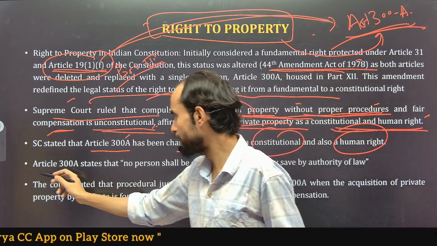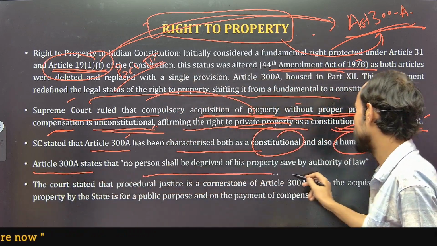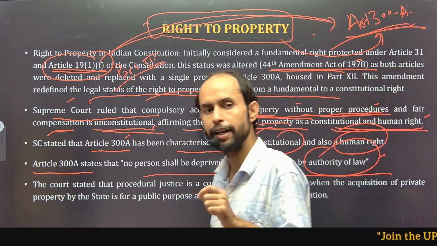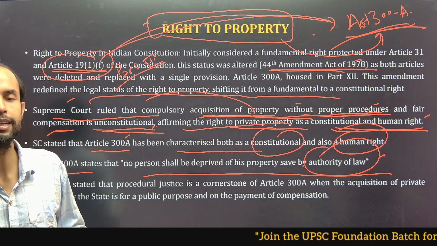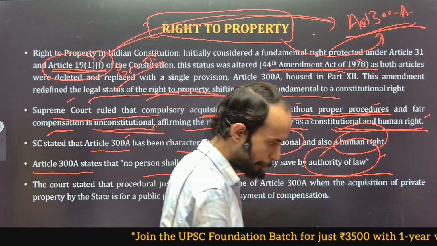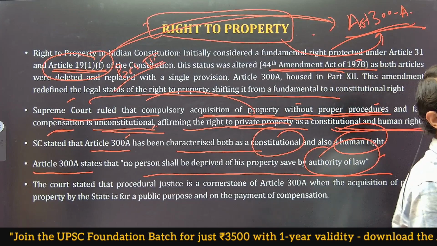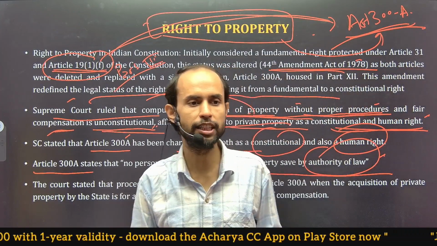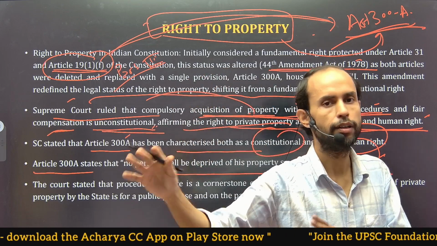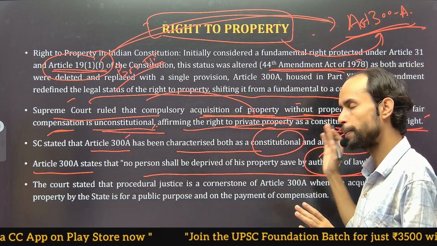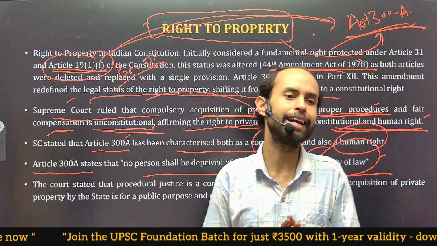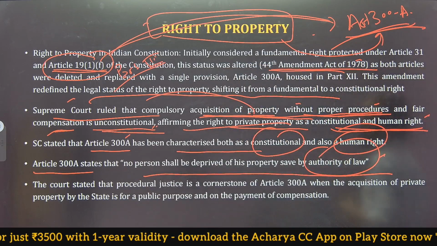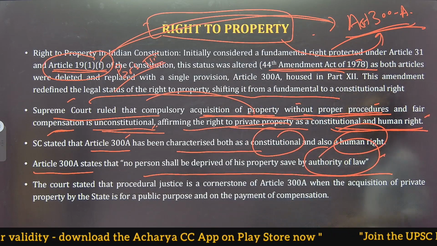And what do you understand by 300A? No person shall be deprived of his property save by authority of law. It is only by the law, if a law is made, that a person should be denied of his property, in lieu of which he or she will be provided an adequate amount of monetary compensation or some degree of rehabilitation. If those proper procedures are violated, in that case, that particular acquisition of the land will be regarded as unconstitutional. Okay, so that was all about right to property.